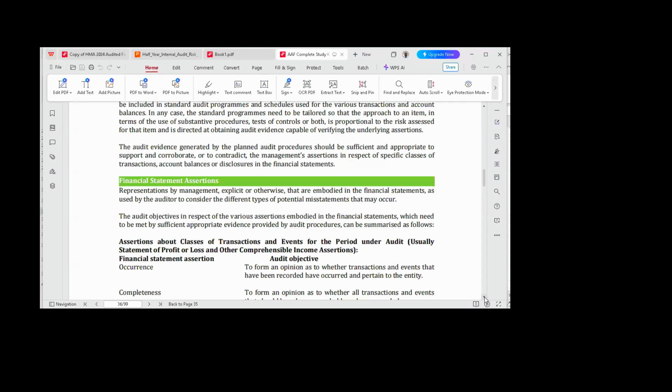So that is financial statement assertion. There are three types of financial statement assertions.